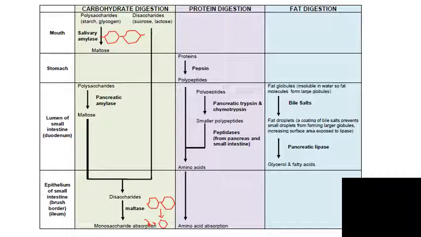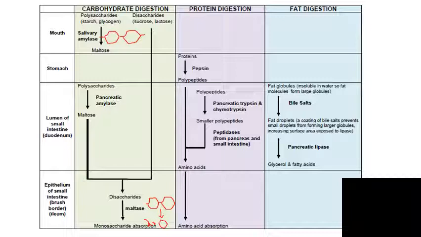fat and water don't mix, as you will know if you've ever made a vinaigrette. Oil and vinegar don't really mix very well. So in the vinaigrette, you're going to add mustard to make it a smooth mixture. And in digestion, we're going to add bile salts. So these bile salts convert the big fat globules into small fat droplets.